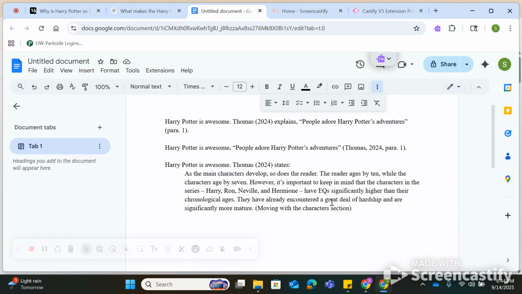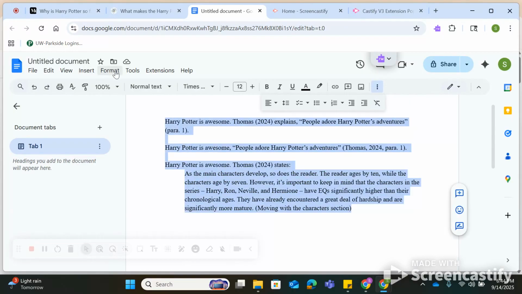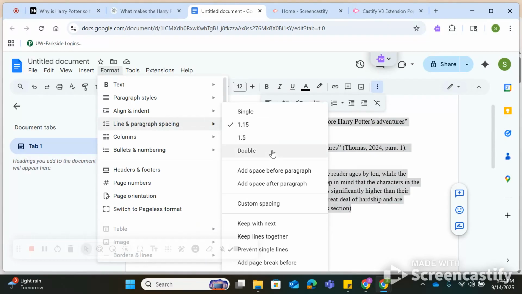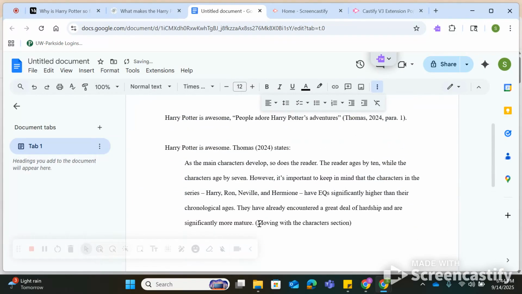Another thing, obviously, technically, this whole thing should be double-spaced because we talked about APA, right? The whole thing should be double-spaced. In order to do that, you go to Format, Line and Paragraph Spacing, Double, right? And then, final thing that I could mention here, let's pretend if this section header was really, really long, you can actually shorten your section headers if you want to, but this one wasn't super long, so I kept it the way it is.